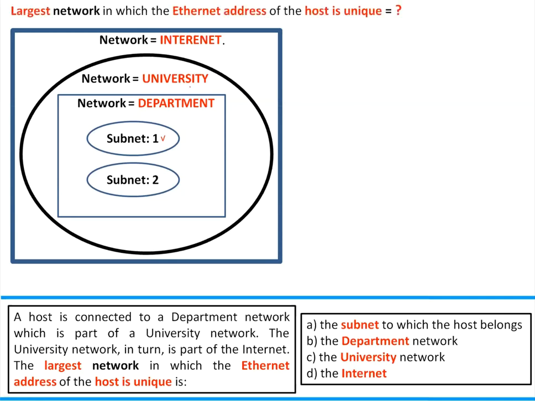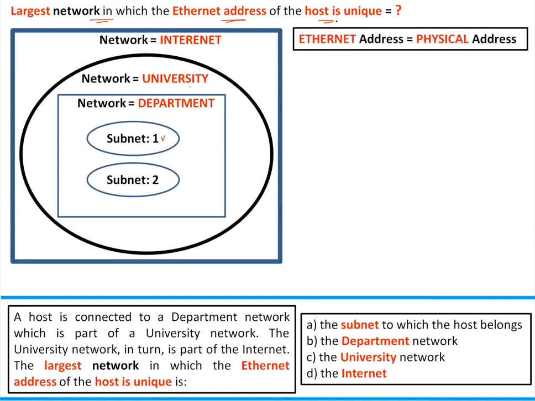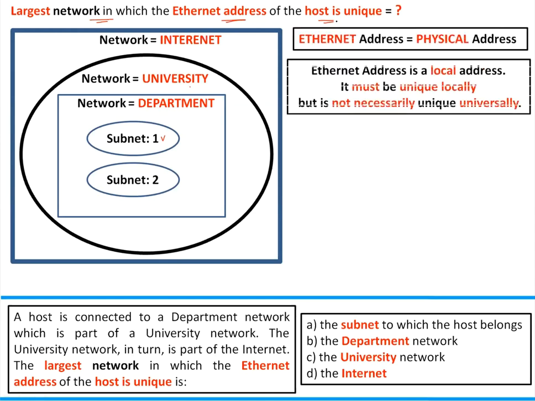Now they're asking for the largest network in which the Ethernet address of the host is unique. Usually the Ethernet address is used only within a LAN, that is, within a subnet. The Ethernet address is a physical address. It is a local address. It must be unique locally. It is not necessarily unique universally.